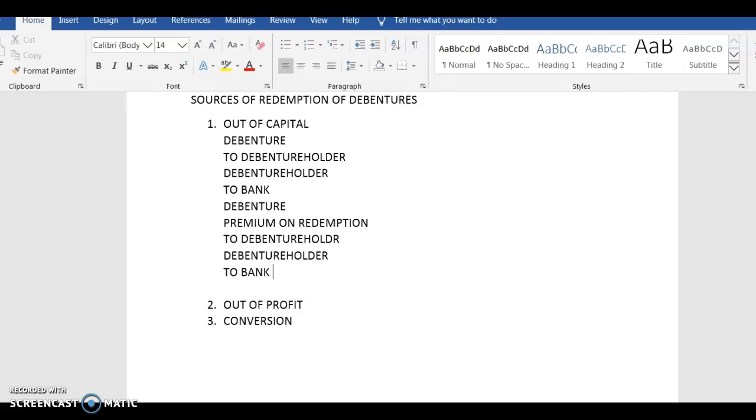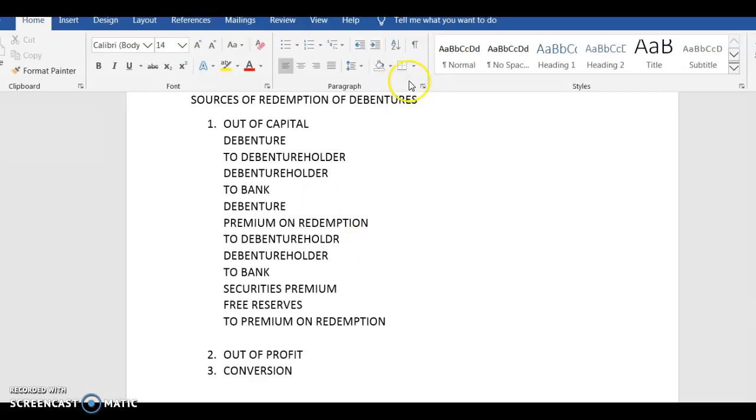But if you have not, then for writing off of this premium, you will have to pass an entry, and that will be securities premium or free reserves that you have to premium on redemption. Only in case you have not written it off earlier as a loss on issue. So this is for the case of premium.